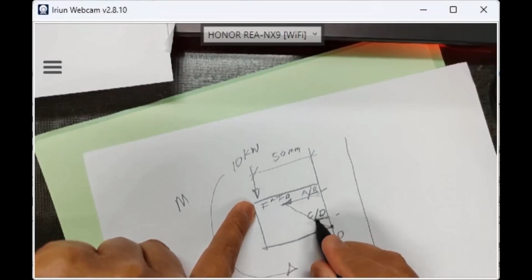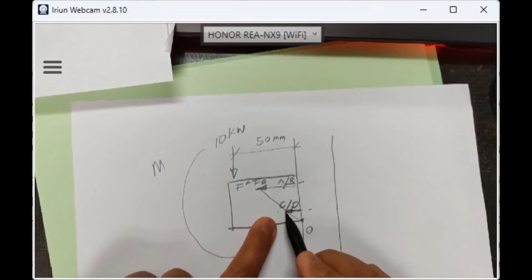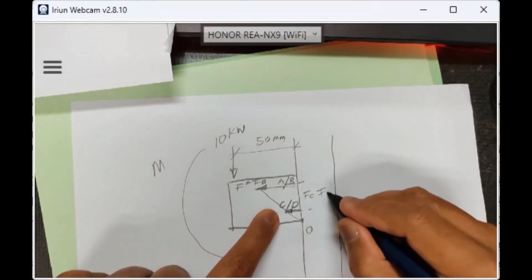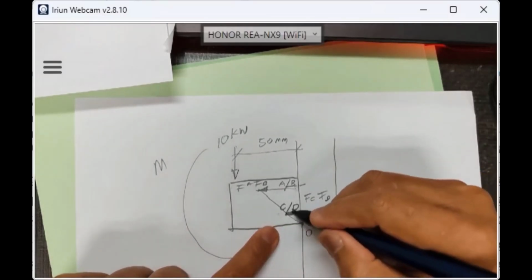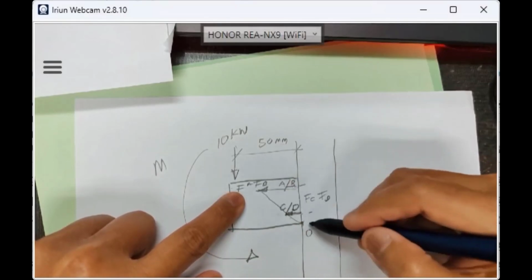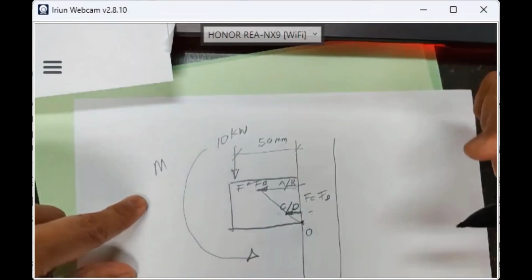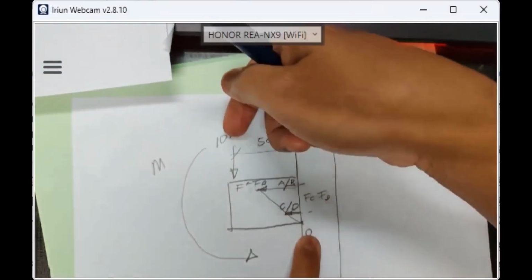FC and FD, the tensile load on both C and D, is only this long. This length only. FA and FB this length, because of the pivot at this point. So it means FA and FB have higher tensile load. It tries to pull out because of this 10 kilonewton at 50 millimeter.